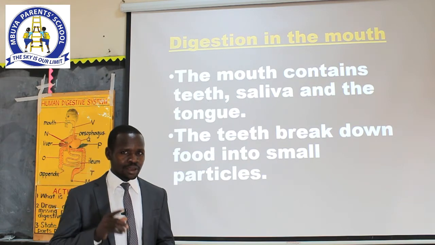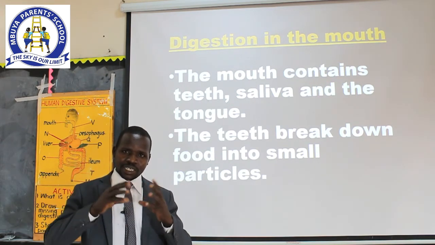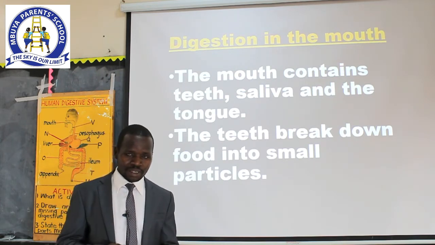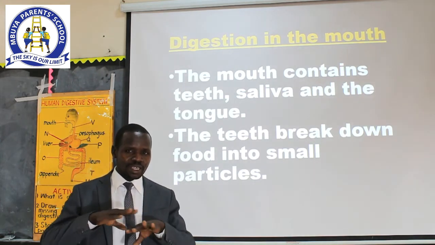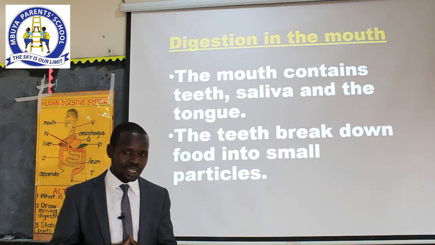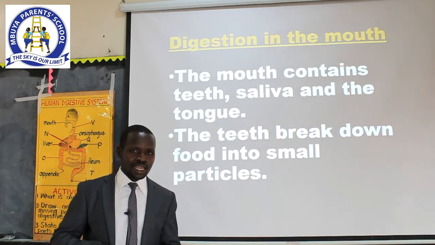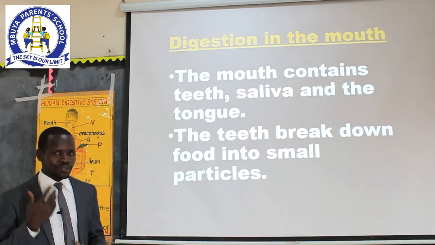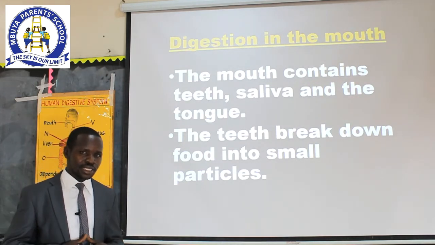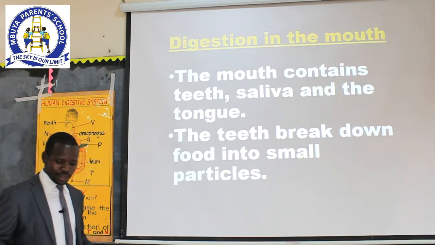One, remember we talked about the enzymes. If the enzymes don't get food that is properly chewed, their work will be made difficult. So in other words, chewing increases the surface area for the enzymes to act on the food and make sure they act on that food faster. Secondly, when you chew the food properly, you will also prevent what we call indigestion. We shall get to know that clearly as we proceed.